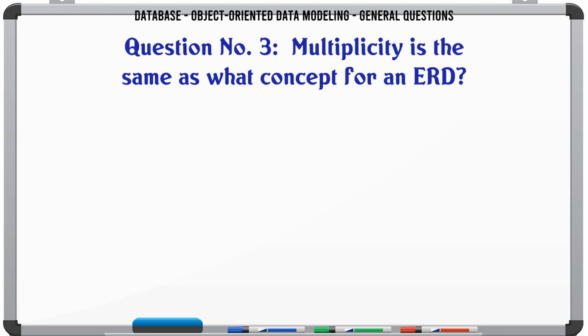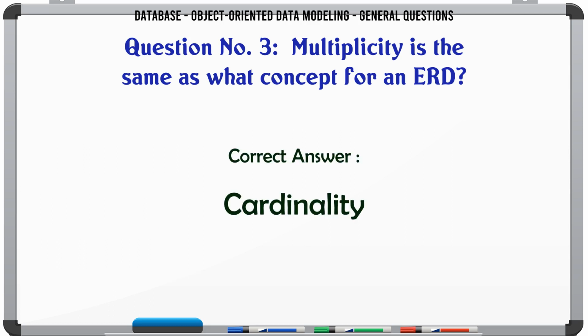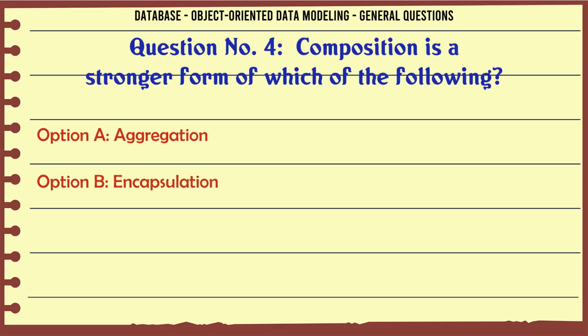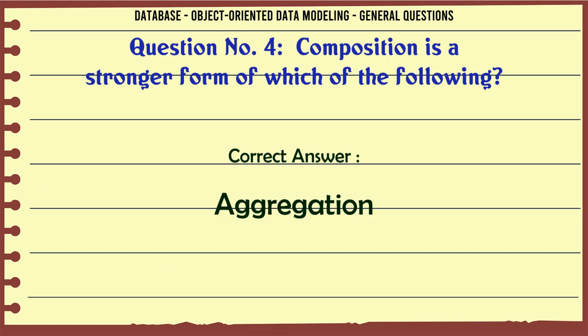Multiplicity is the same as what concept for an ERD? A. Relationship. B. Attribute. C. Entity. D. Cardinality. The correct answer is cardinality. Composition is a stronger form of which of the following? A. Aggregation. B. Encapsulation. C. Inheritance. D. All of the above. The correct answer is aggregation.